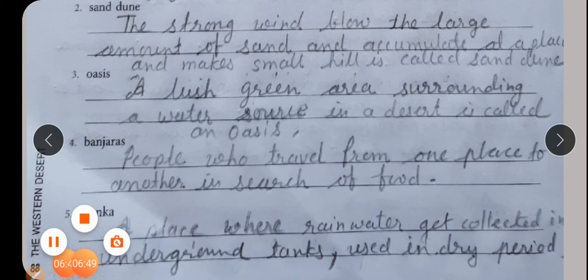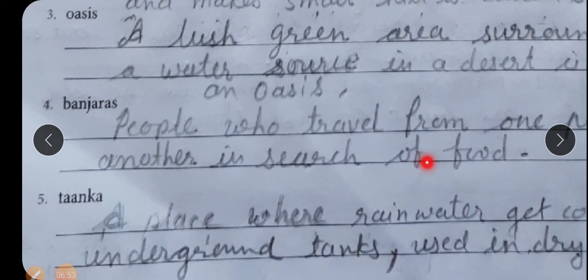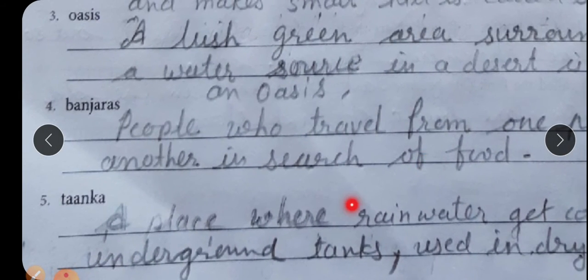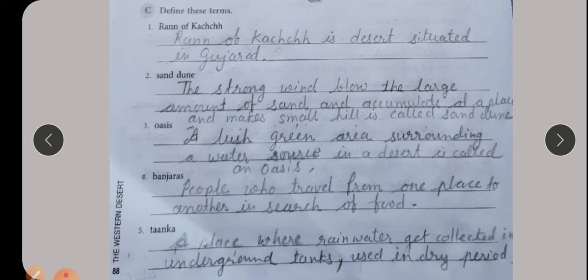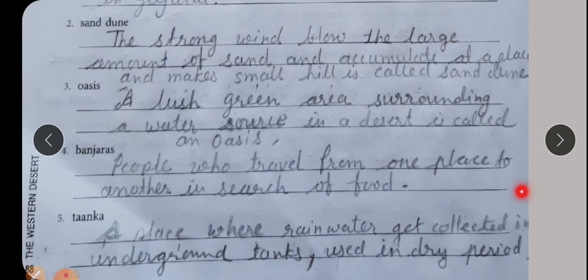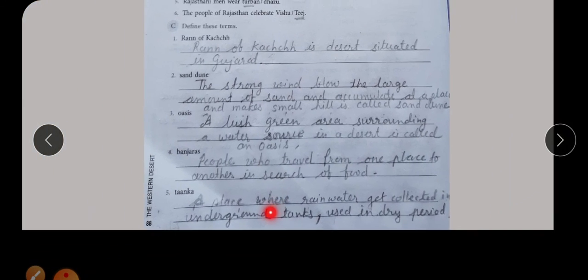Banjaras: people who travel from one place to another in search of food. Tanka: a place where rainwater gets collected in underground tanks, used in dry period. Write this define.